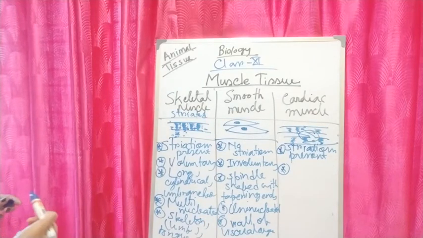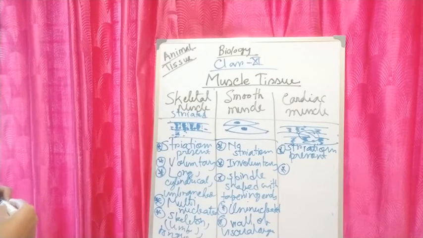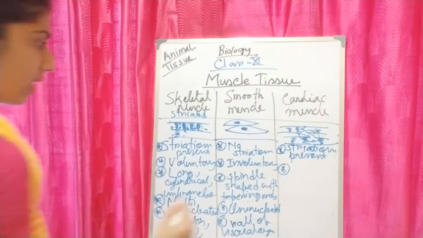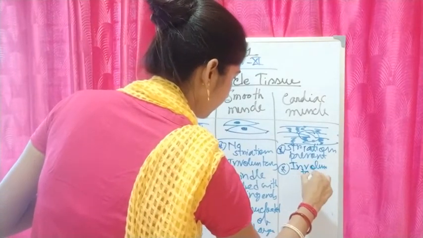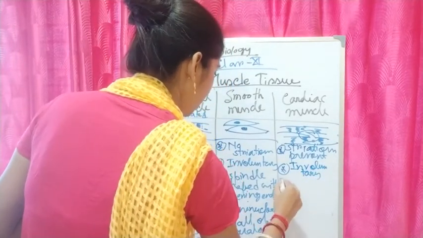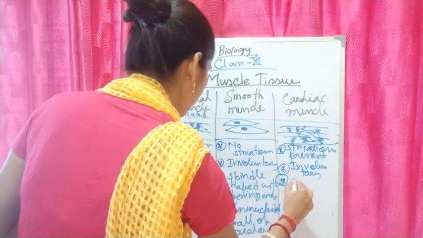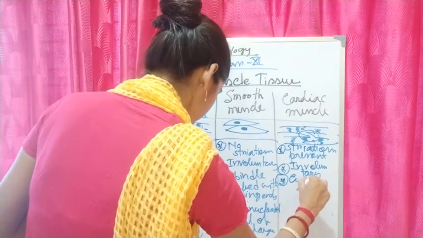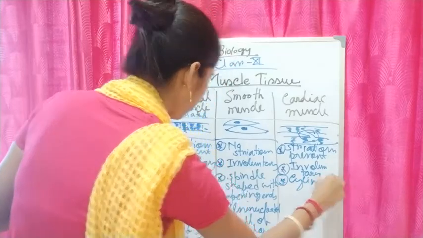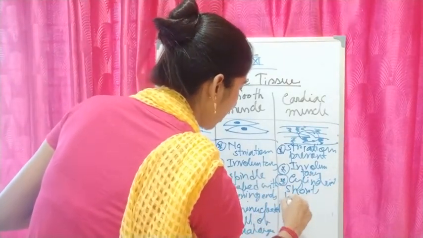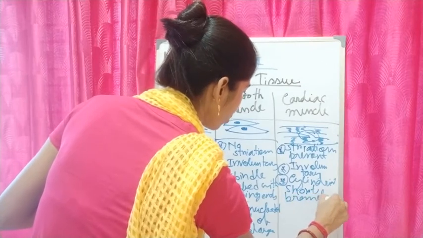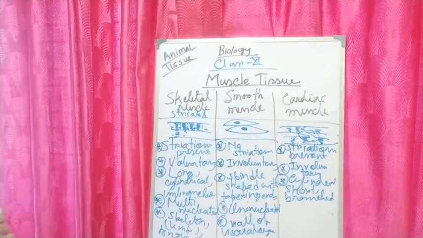We cannot control them; these muscles are not controlled by our will. That's why we call them involuntary in function. And what is the shape? Short, cylindrical and branched.